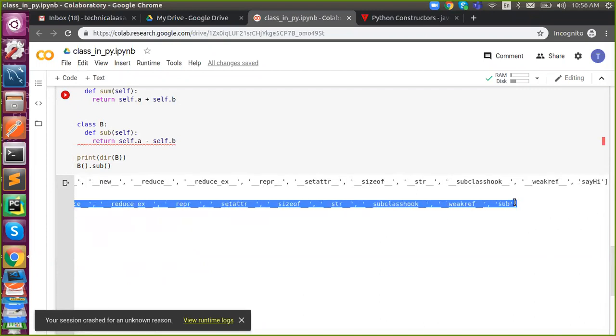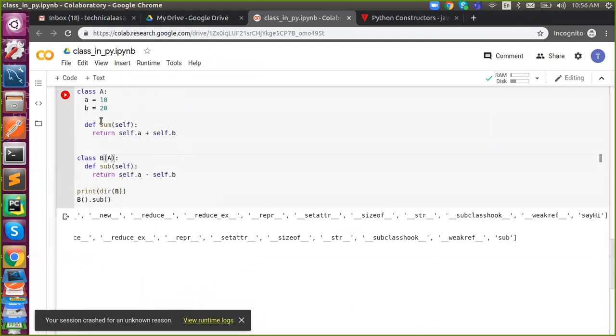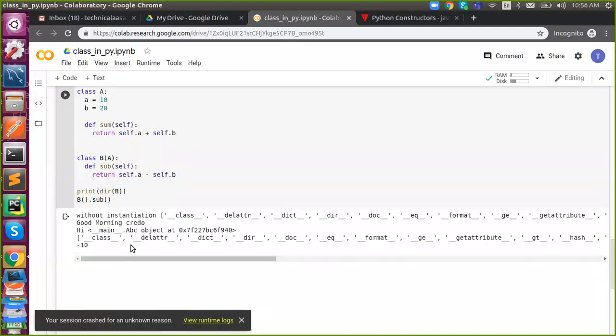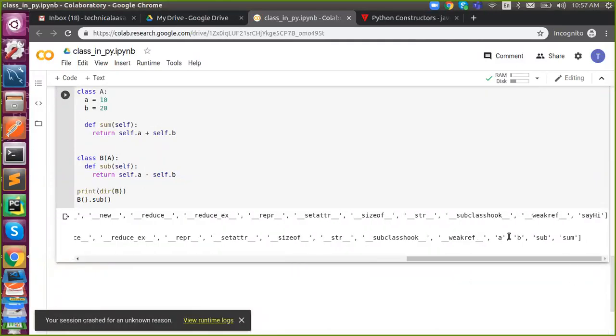See, we have only sub, right? Now I'm going to inherit. See, I'm not creating A and B inside my class. Instead, I simply get it from class A. That's it. Now check it. I won't face any error, and I will get the property. See, I got my answer, and the property was there. A, B, and sum also are there. Got it? It will simply inherit, so you can utilize the property.